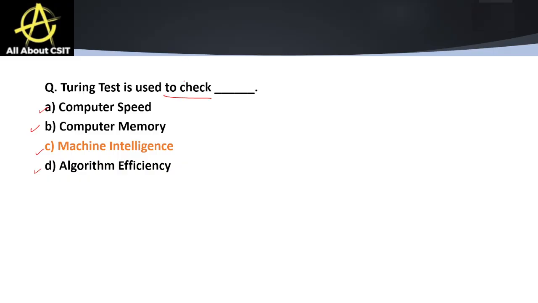If we talk about computer speed, the Turing test is not at all related to this. Computer memory is also a basic term that is not related to artificial intelligence. And algorithm efficiency measures the time and space complexity of our system, not the Turing test, right? So this is a general question.